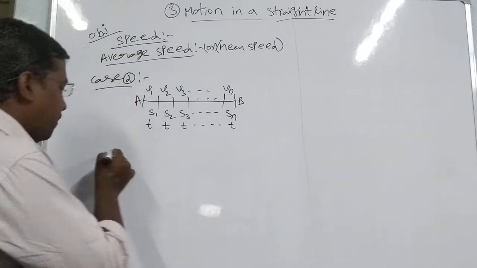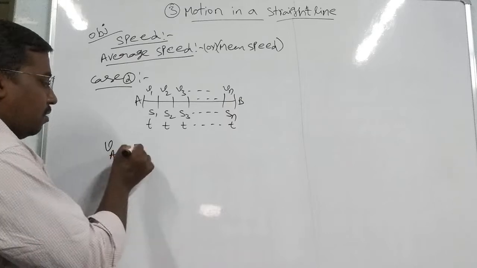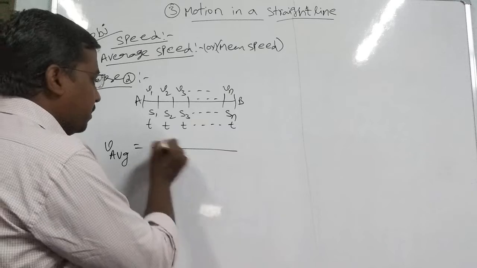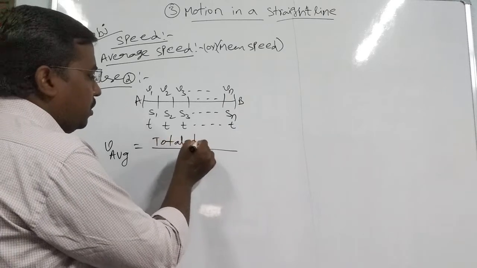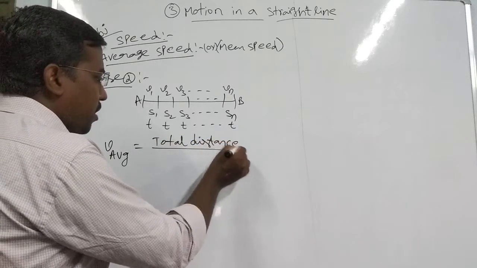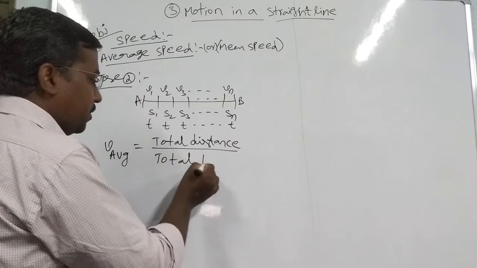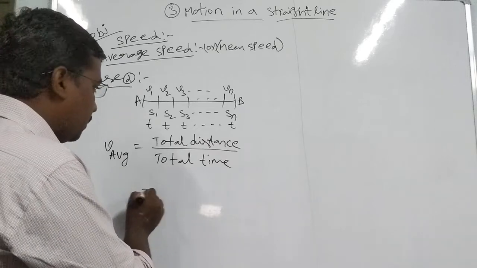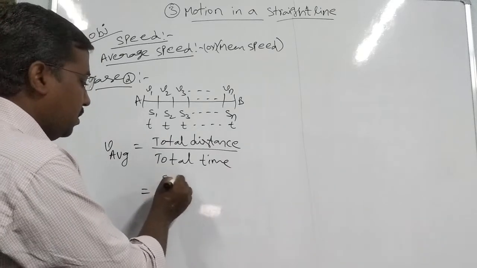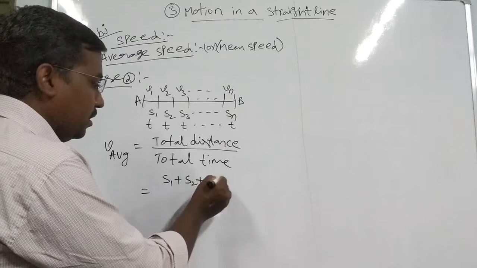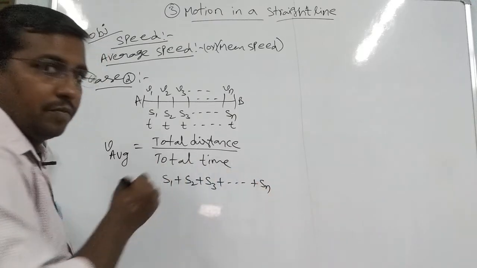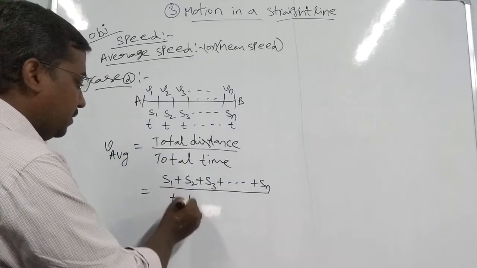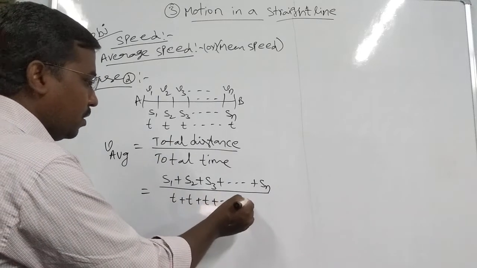Then what is the average speed or mean speed? This mean speed is defined as total distance by total time taken. Total distance by total time, which is equal to total distance S1 plus S2 plus S3 and so on plus Sn, by total time t plus t plus t and so on plus t.